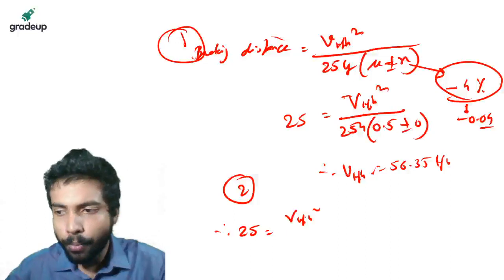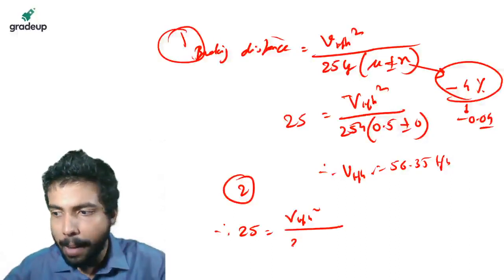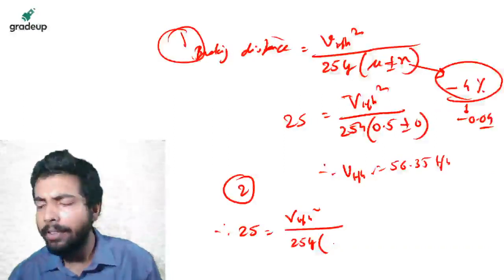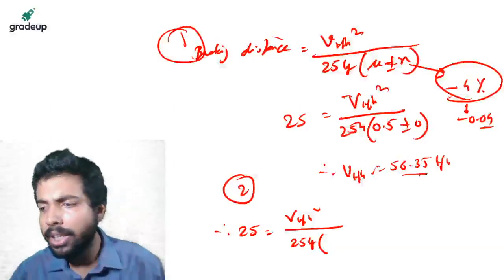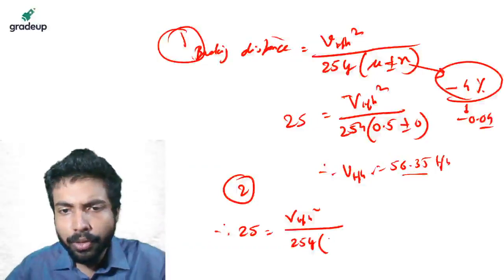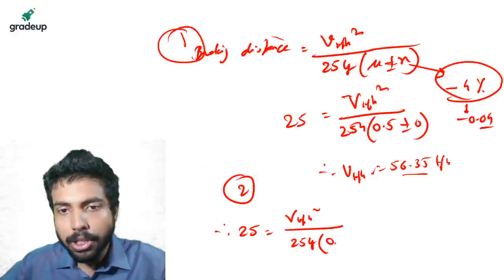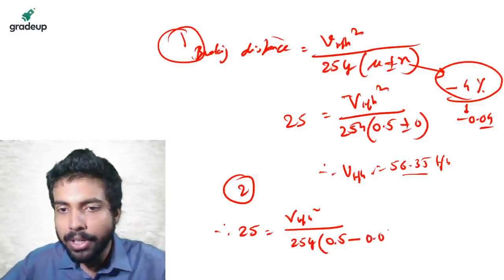This is case 2. That is V kilometer per hour square upon 254 into... it's not 52.64, beta Varsha, I think it's 56.35 I am getting. So it's 254. You are talking about the second part, I guess. Okay, very good. So it's 0.5 minus 0.04.